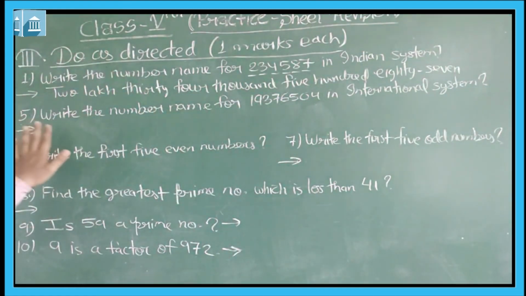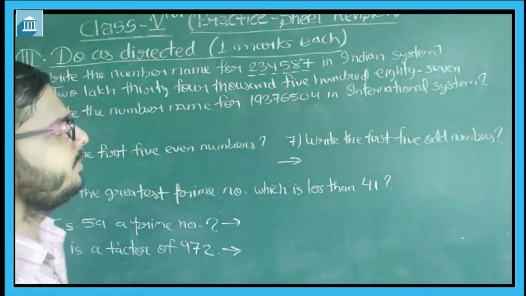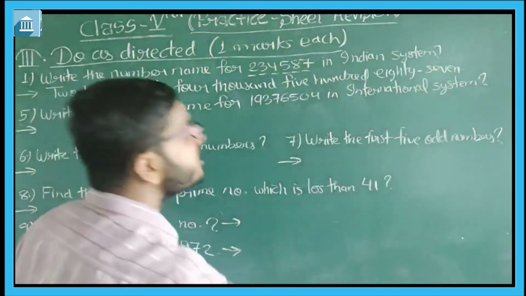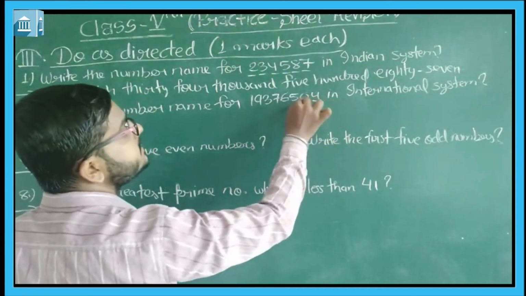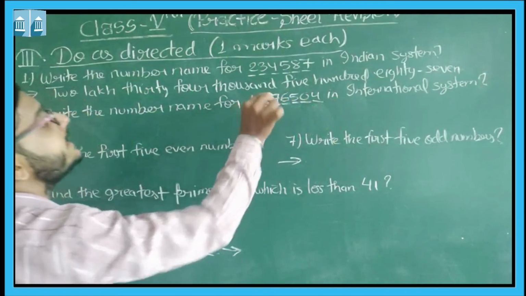Now the 5th question is the number name of this number in international system. Now we will observe in the international manner: ones, tens, 100, 1000, 10,000, 100,000, million and 10 million.